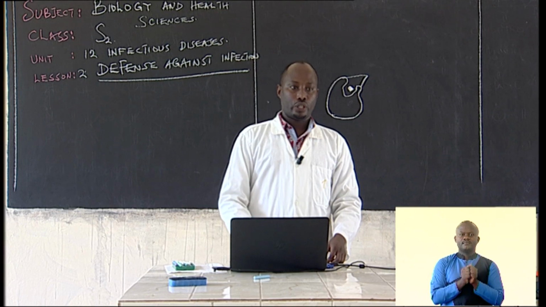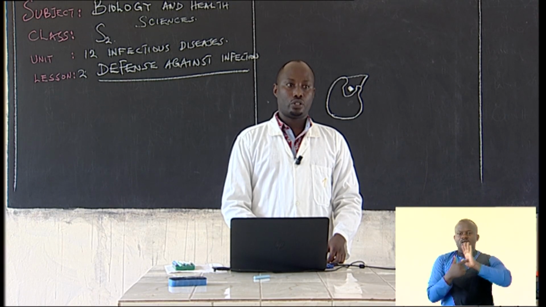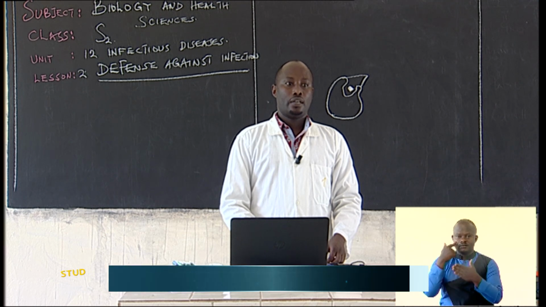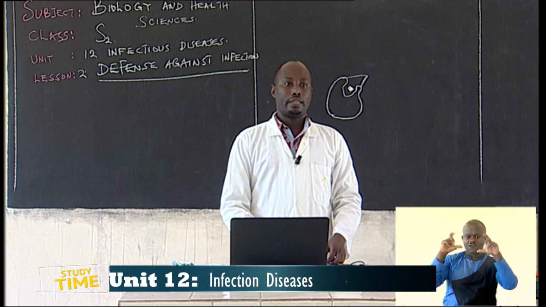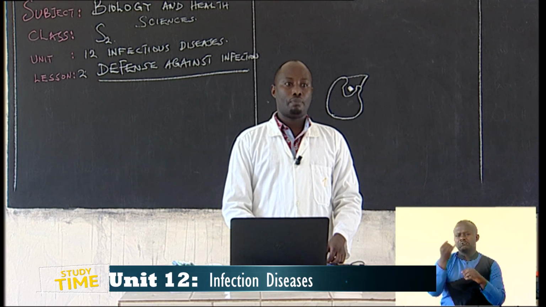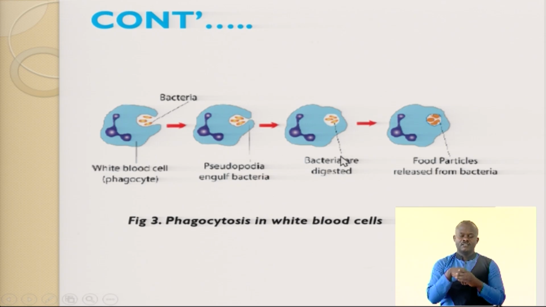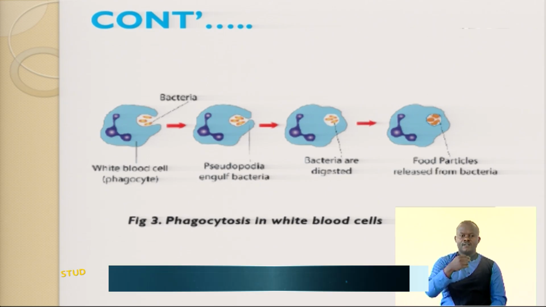This is a diagram that tries to show the phagocytosis. This is a bacteria. These are white blood cells. These are pseudopodia. They are engulfing the bacteria. You see on that diagram being engulfed. The bacteria are digested by the enzymes, and the food particles are released from the bacteria. And that process is referred to as phagocytosis in white blood cells.